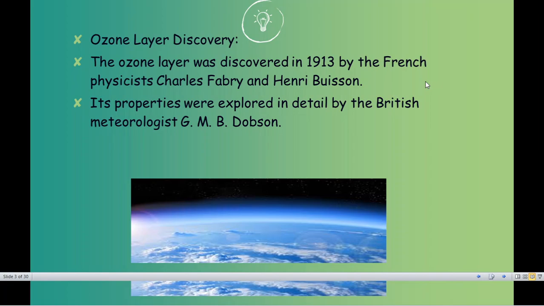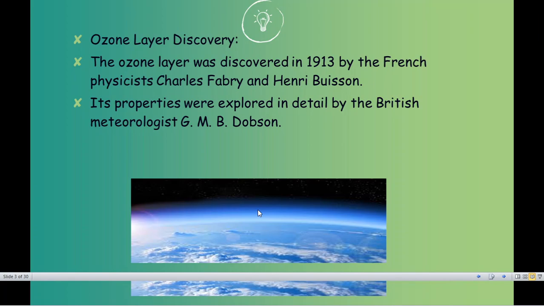Next, who actually gave the concept of ozone? Now, as I said a few minutes back, ozone is somewhat pale bluish in color, and you can find it in the dark sections of the time zones. So this is one example of ozone. Ozone was discovered by Charles Fabry and Henry Buisson.